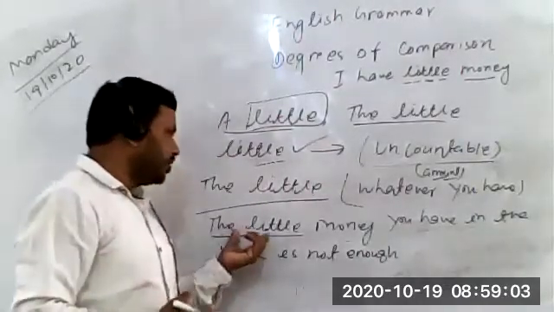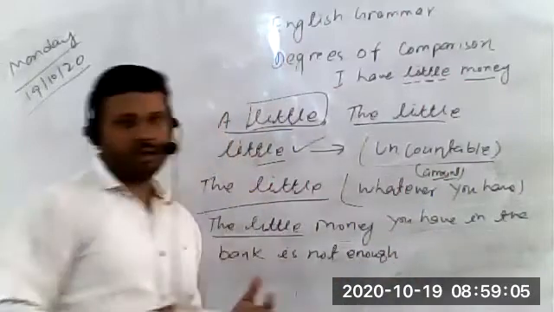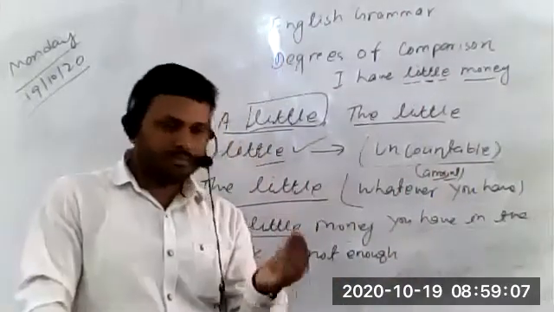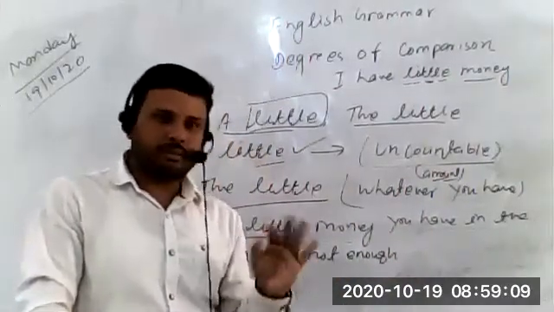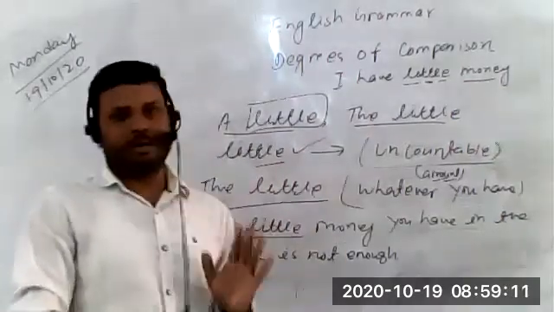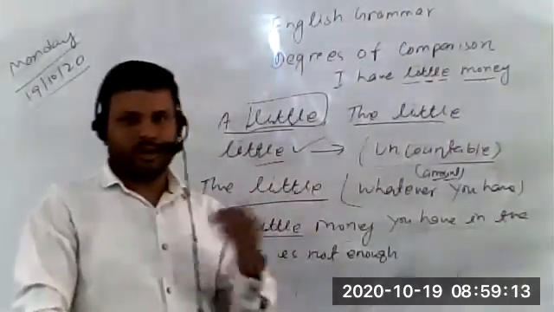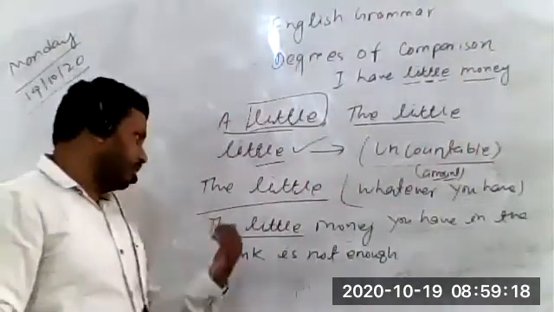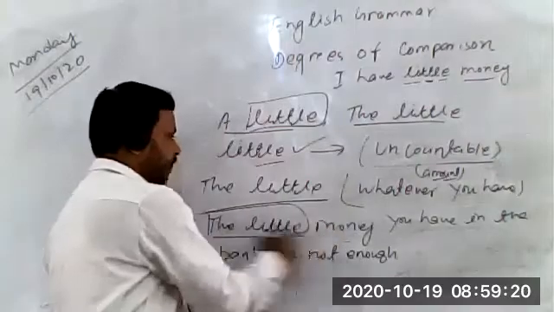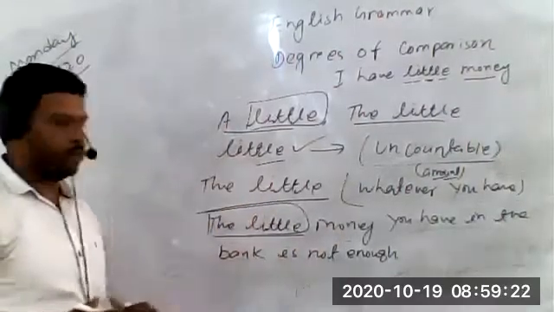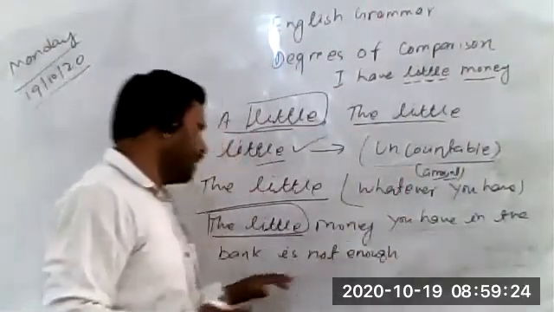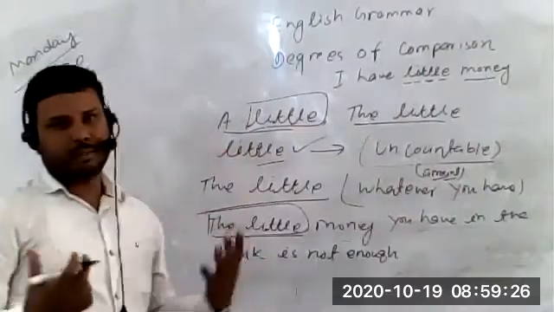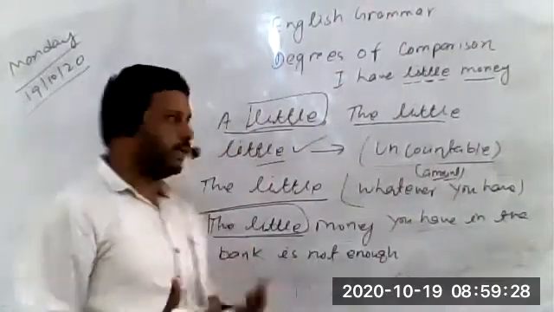So in this sentence, the little money you have in the bank, we are not talking about little, not much or some. We are talking about the entire, whatever amount it is. Either it is a big amount or a very small amount, whatever amount we have left with you, this refers to the entire amount. वो पूरे entire amount की बात होती है. The little money you have in the bank is not sufficient. जो हमारे पास जितने भी बैंक अकाउंट में पैसे हैं वो सफिशियंट नहीं है.